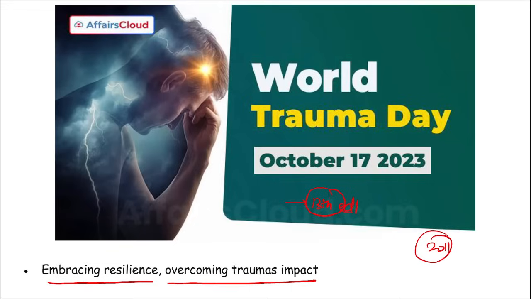Then apart from this, remember, we observe Bone and Joint Action Week from 12th to 20th of October. And similarly, if I ask you when do we observe World Arthritis Day, on 12th of October. On 16th of October is your World Spine Day. On 17th of October is your World Trauma Day. Correct? Mark this. So friends, these were your important current affairs for the day.